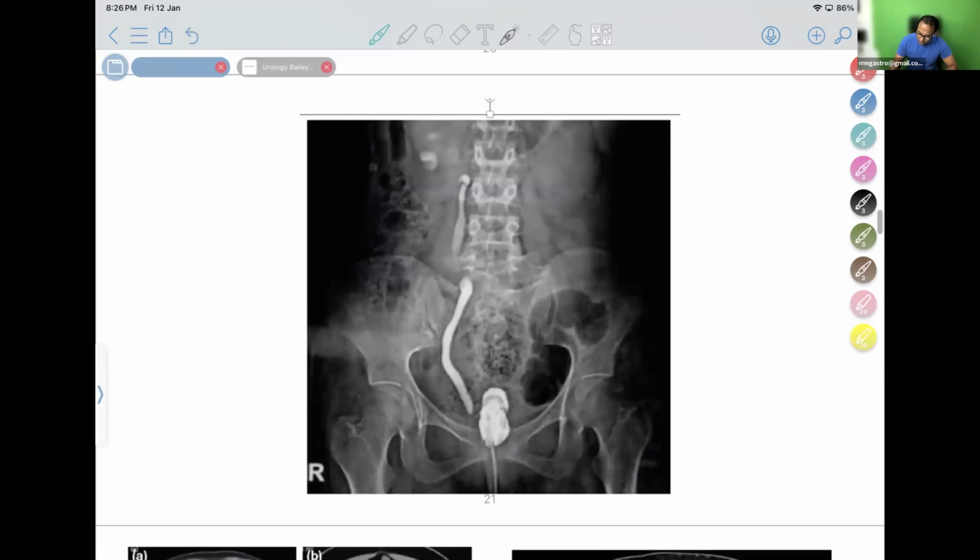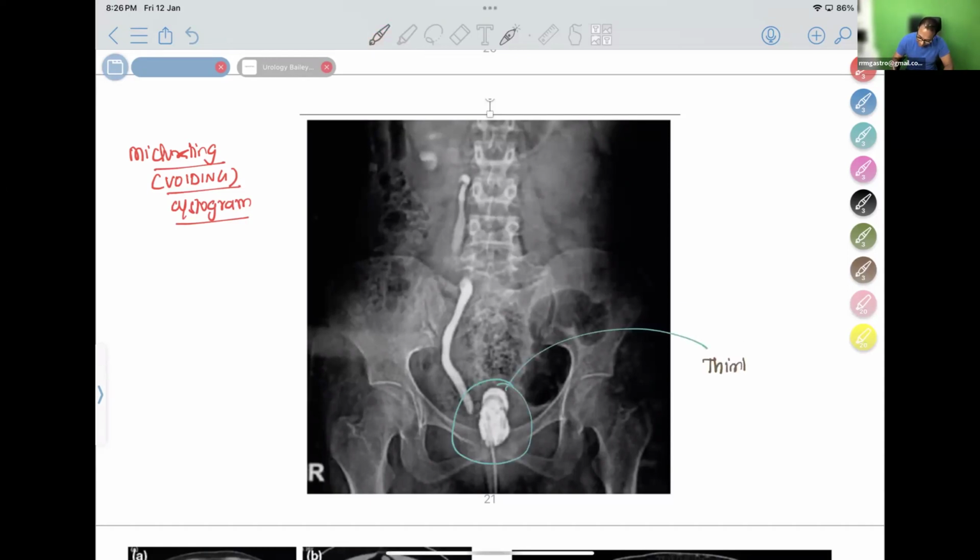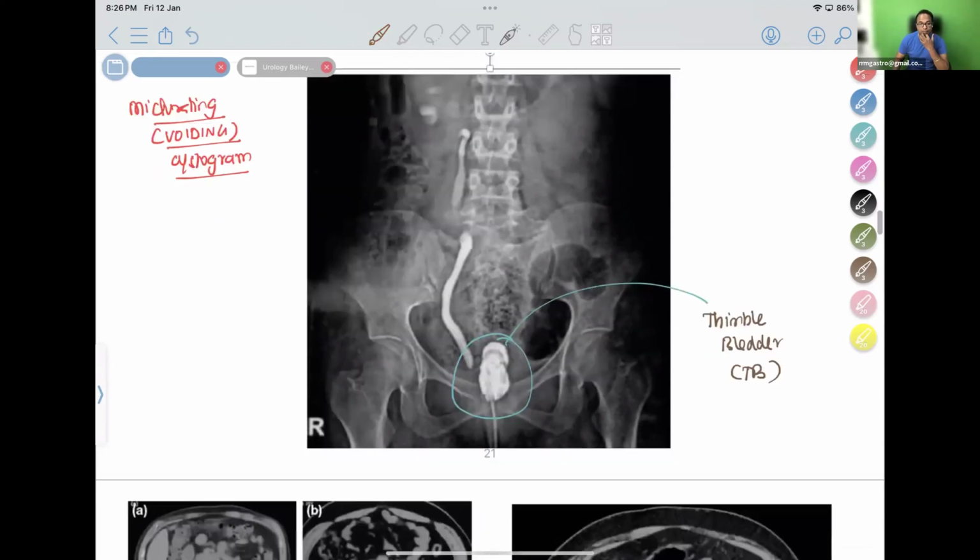What is this investigation? This is a very interesting image from Bailey and Love. This is known as micturating, also called as voiding. You are going to pass urine. At that time, you are taking the image. Micturating or voiding cystogram. So when you are micturating or voiding the urine, at that time, you are going to examine the bladder. You can see an interesting image here. This is known as thimble bladder. Thimble bladder is a contracted bladder seen in tuberculosis. Chronic TB will have this thimble bladder.